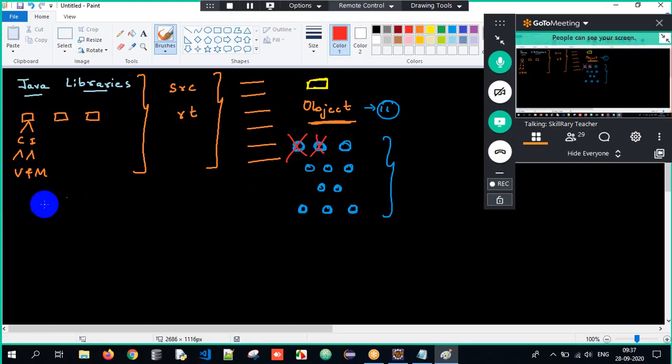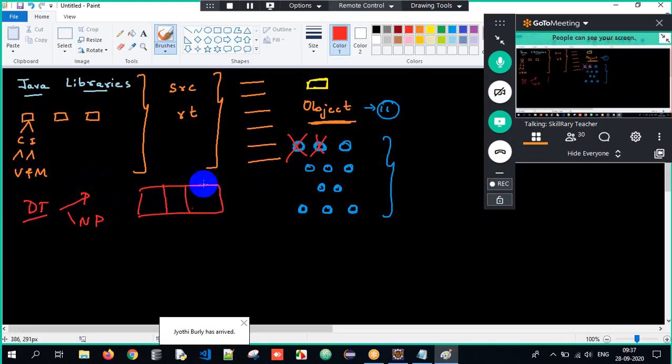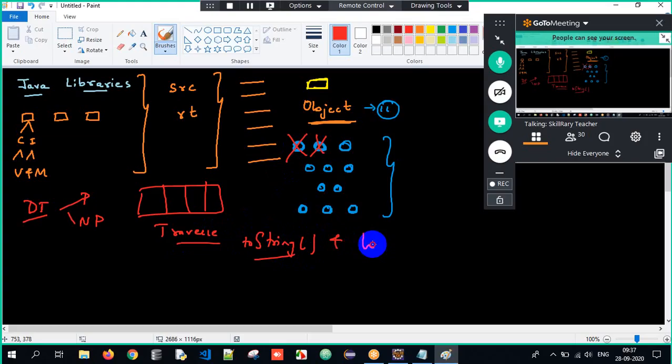Clear? And then we also saw what data types are: primitive data types and non-primitive data types. We also saw how to store objects in an array and traverse it as well. We understood the importance of the toString method and the hashCode method. So these were the topics which we covered in previous sessions.